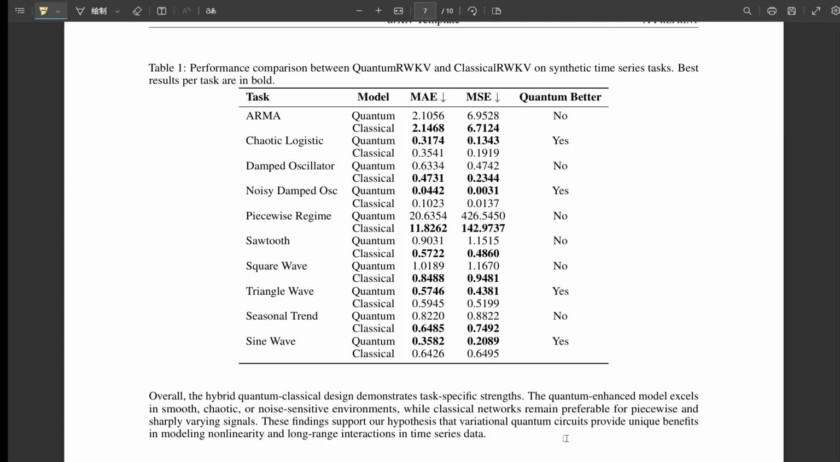Very important. It tells us that the benefit of quantum integration isn't automatic. It depends heavily on the characteristics of the data you're trying to model. This work gives us valuable clues about where those benefits might lie in the temporal domain.